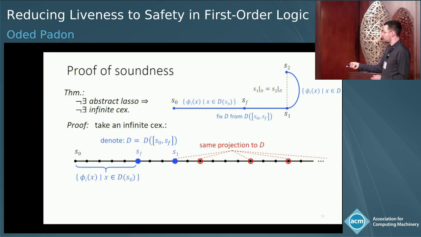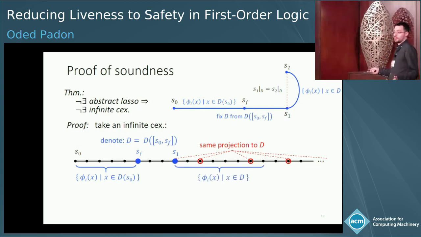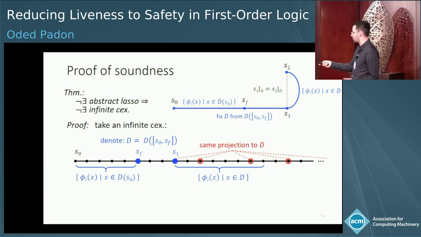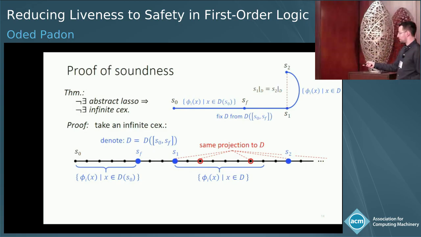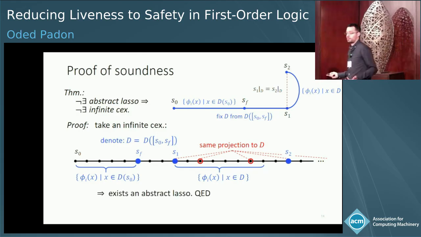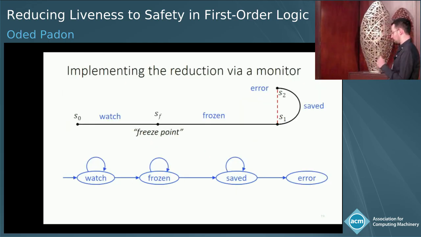The first one of these, we can call S1. From S1, after some finite prefix, we must see all the fairness constraints on this finite set D. Then the next element which has the same projection afterwards, and it has to exist because this is an infinite subsequence, would be our S2. What we've really constructed is an abstract lasso. So if we prove that there is no abstract lasso, it would mean that there is no infinite counterexample.